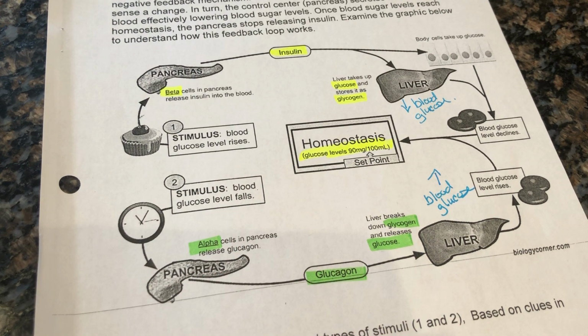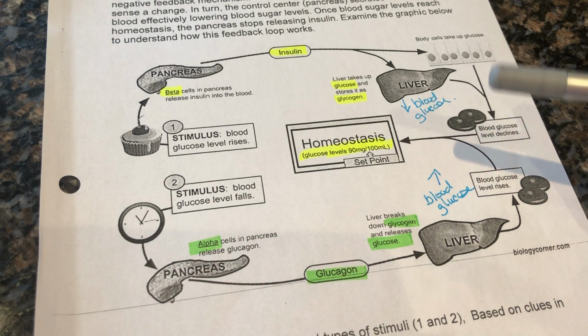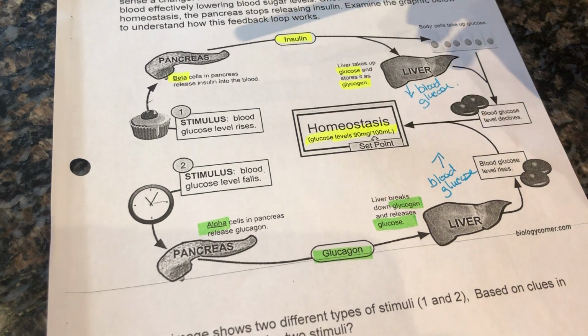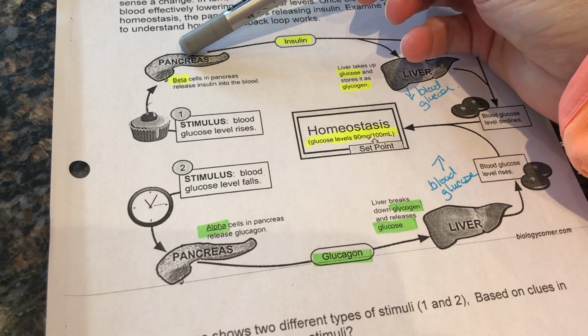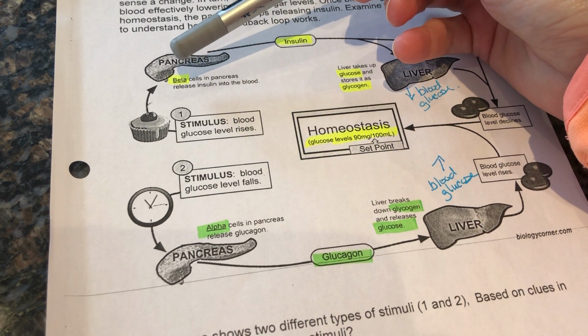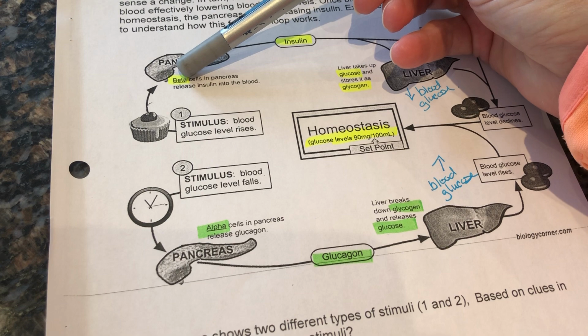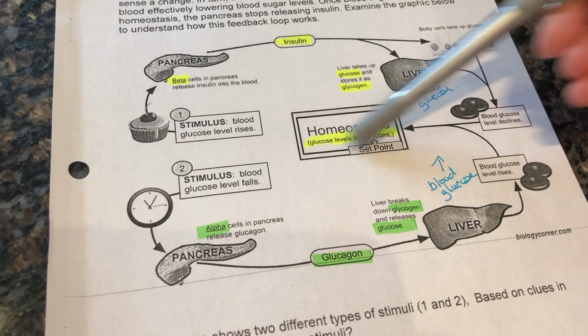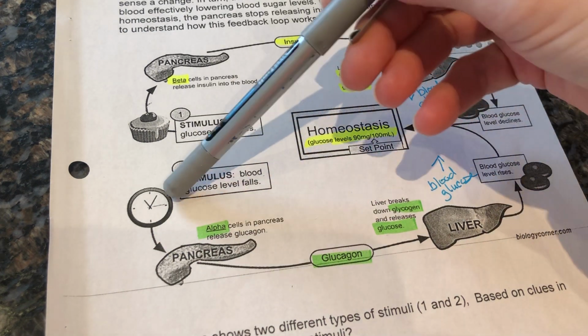What would you expect to happen if your blood sugar was 120 milligrams per 100 milliliters of fluid? So in other words, we have a high blood glucose level. If we have a high blood glucose level, we need to decrease it. So what's going to happen is our pancreas is going to be stimulated. The beta cells particularly are going to be stimulated, and we're going to release insulin and go through this feedback loop. So here's a negative feedback loop. Here's another negative feedback loop.